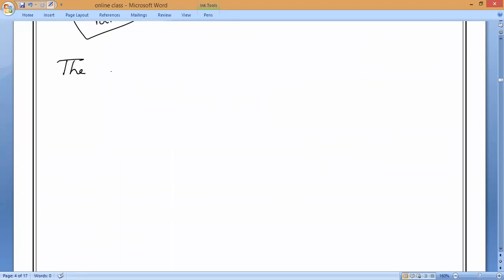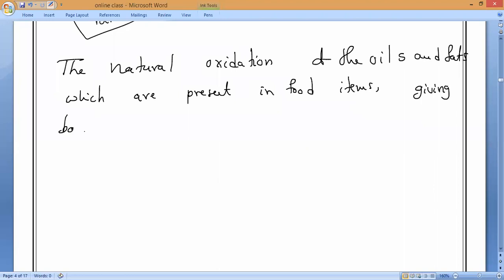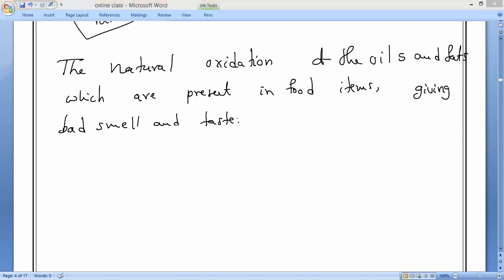So please all of you write: the natural oxidation of the oils and fats which are present in food items, giving bad smell and taste. That is what we used to call rancidity. Is it okay, guys?